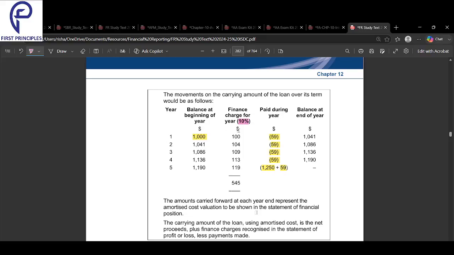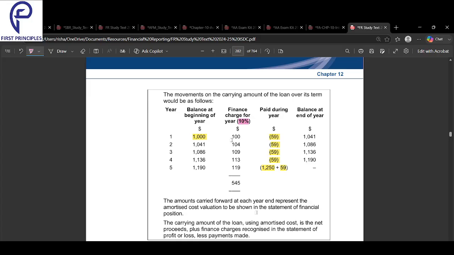The agreement was that they will give me 10%. But because of the business conditions right now, they are unable to give me the full 10%, so they give me 5.9% only. Whatever they have not given me, I carry forward. Next year, again they should give me 10% of the carried forward amount, but they only give me 59. In the last year, they give me a balloon payment of 250, which compensates for the shortage in every year.